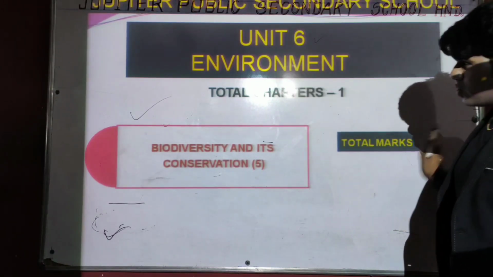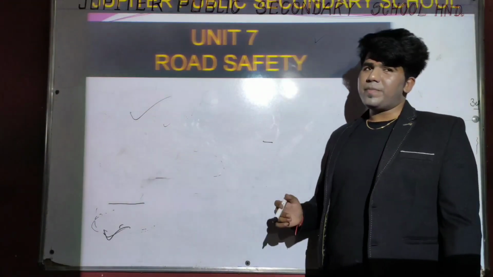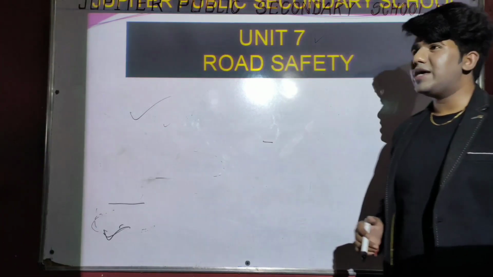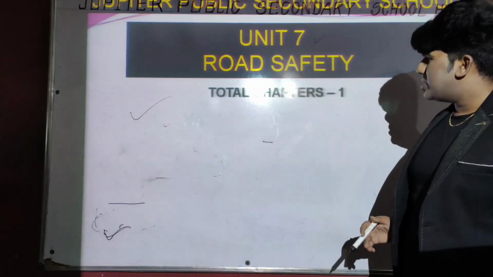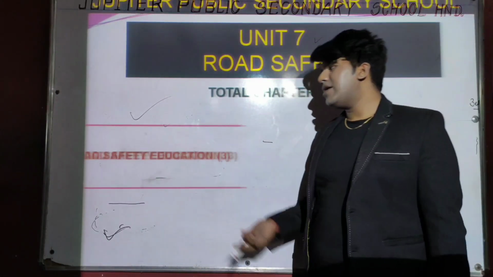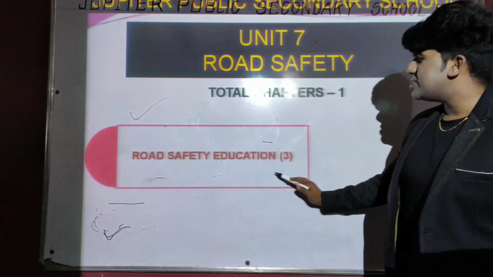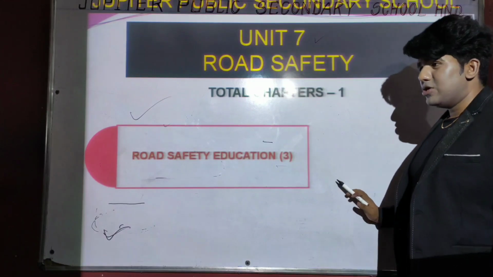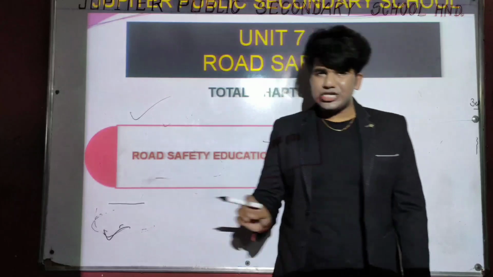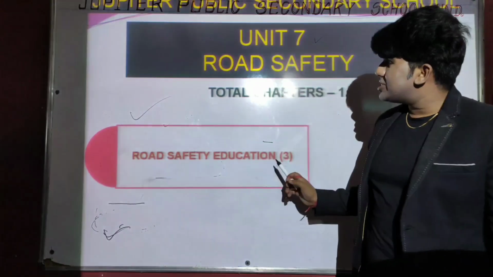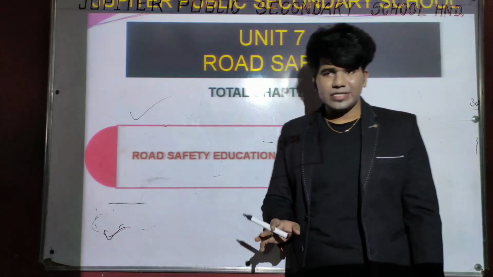The last unit is a very important topic in the present time, road safety education. Only 1 chapter is present in this unit, and the chapter name is road safety education. This chapter carries 3 marks. So we have discussed these 7 units in this session. In the presentation we have discussed the syllabus of our class 10 science RBSE.